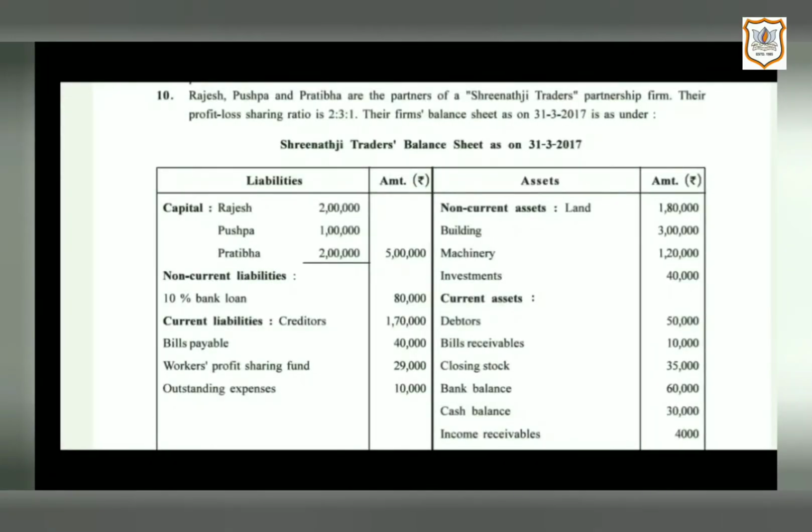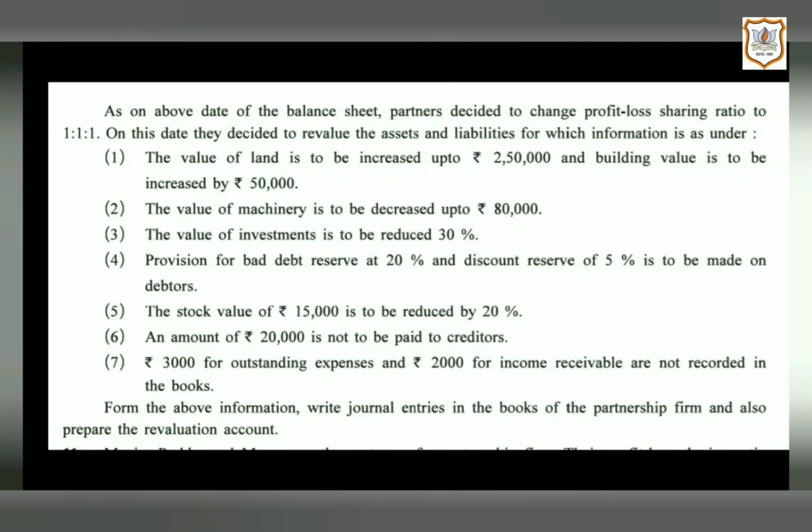In question number 10, it is given Rajesh, Pushpa and Pratibha are the partners of a partnership firm, Srinathji Traders, and its balance sheet is given as on 31st March 2017. Further, it is given that as on the above date of the balance sheet, partners decided to change profit and loss sharing ratio to 1:1:1.